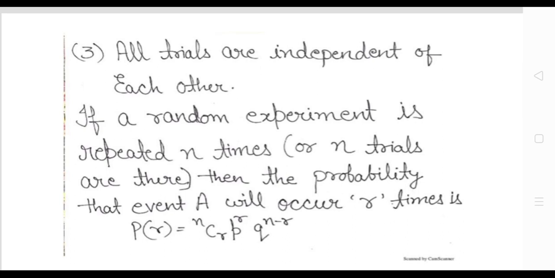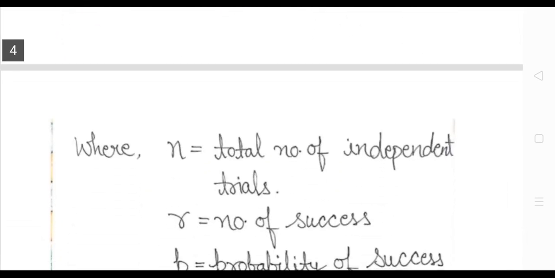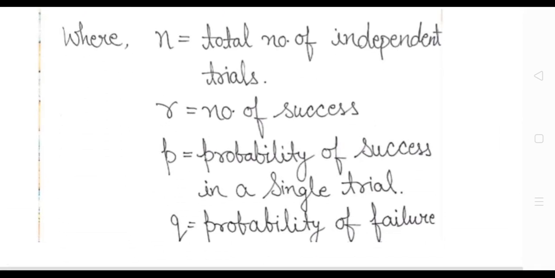And what is the formula we can use according to the binomial distribution? So guys, if you are repeating any experiment n times and you want to find the probability of getting the event A, okay, r times out of that n, you can use this formula: it will be equal to nCr p to the power r and q to the power n minus r, where n is the total number of independent trials, r is the number of successes. Okay, that means how many times we want that event. p is the probability of success in a single trial and q is the probability of failure.